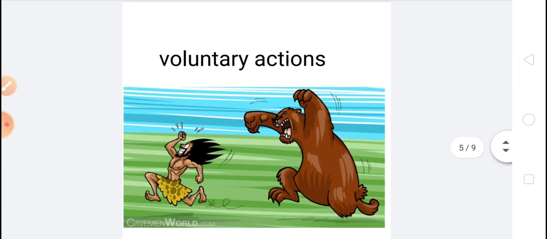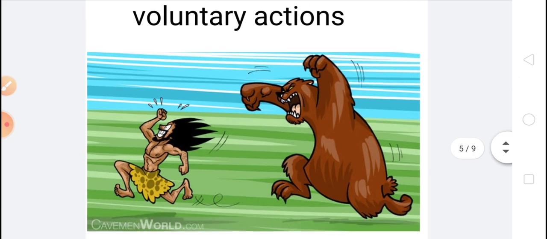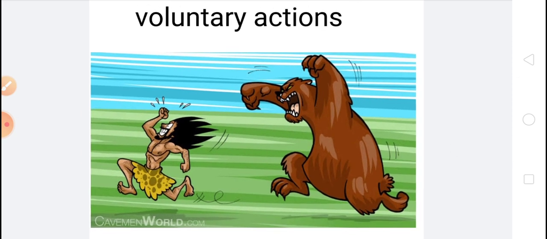Children, our nervous system controls all our activities, and the actions that we perform are of two types: voluntary actions and involuntary actions. I have already told you about these actions. Voluntary actions mean those activities which we can control by our will. If we want to do them, we can do them, and if we don't want to, we need not. Such kind of actions are called voluntary actions.